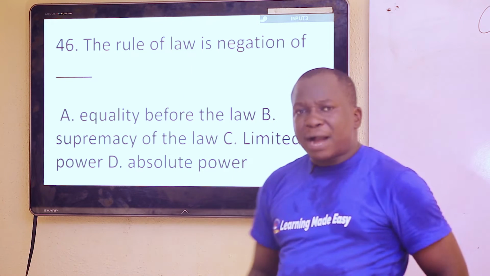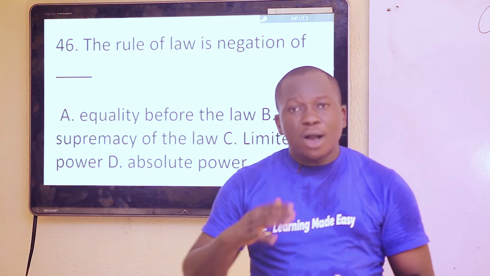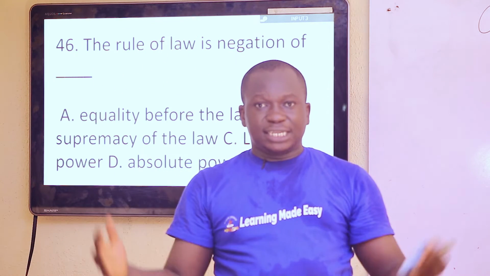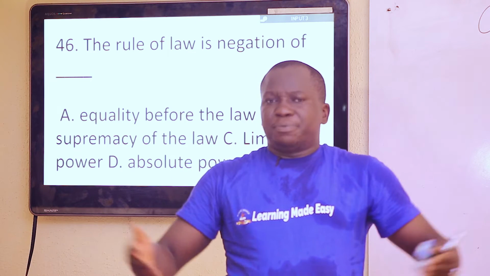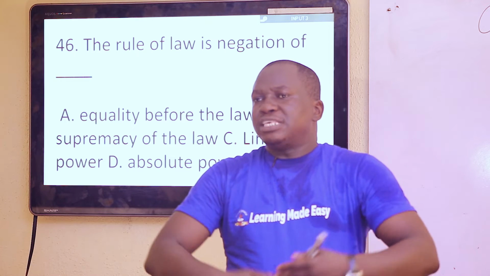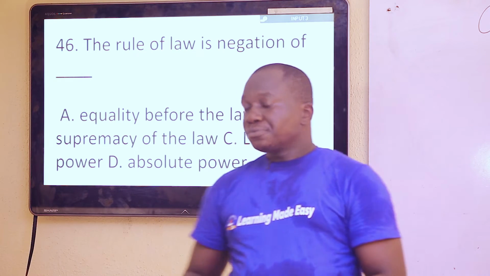Now limited power. Limited power is also associated with rule of law, in that once the law is ruling over everybody in the land, the powers of the government will be limited. It shows that they cannot be dictatorial. They cannot go beyond their powers because the Constitution has limited their powers.